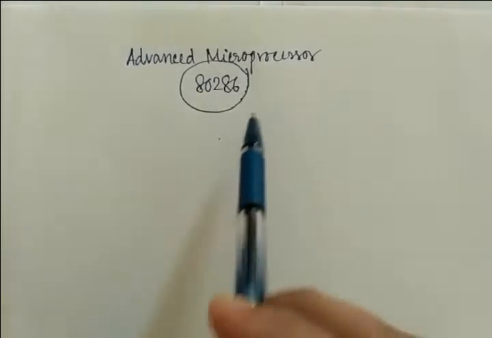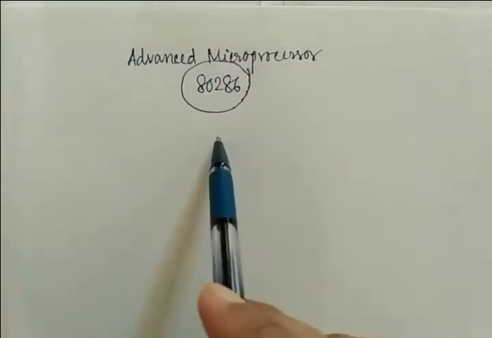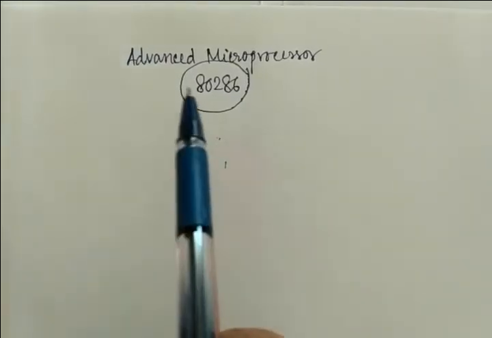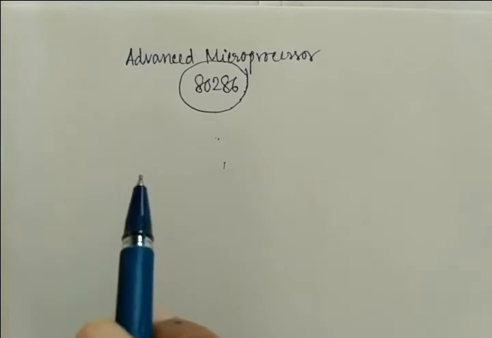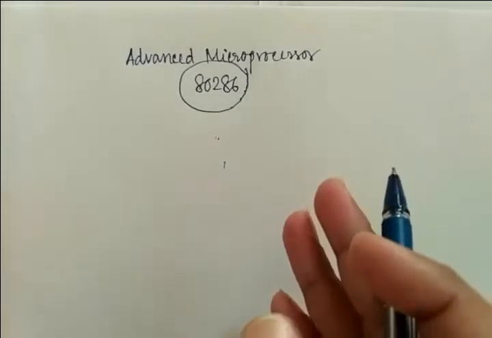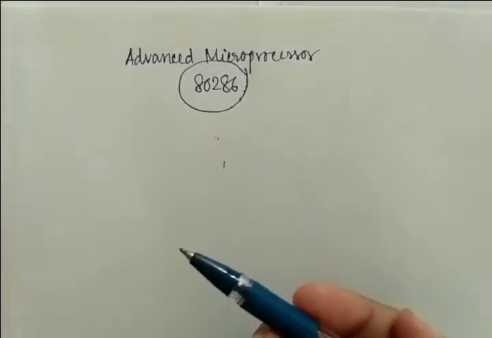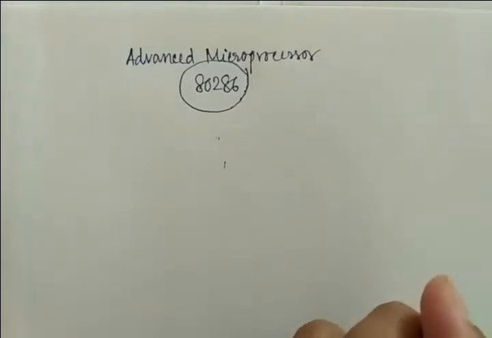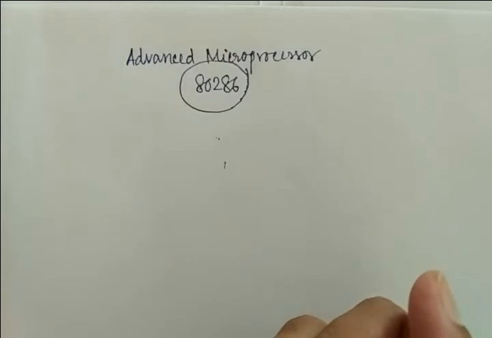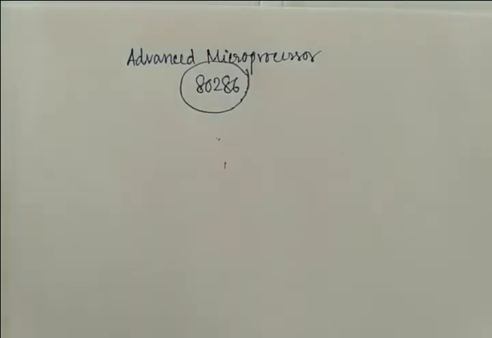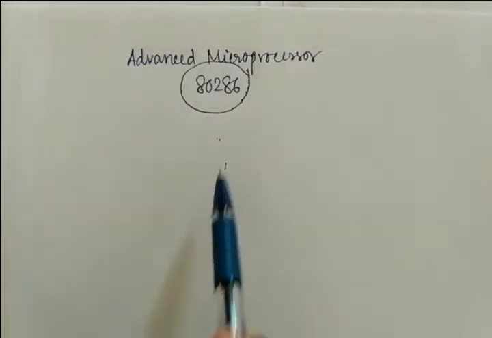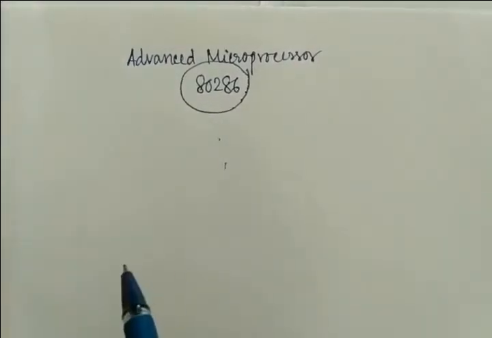If you want to know this in detail, you must go through 8086 very well, right? Because there is a similarity in the flag register, in the architecture, in the instructions, in the addressing modes and the features and everything, right? So if you know 8086 very well, then 80286 will be nothing to you, right?